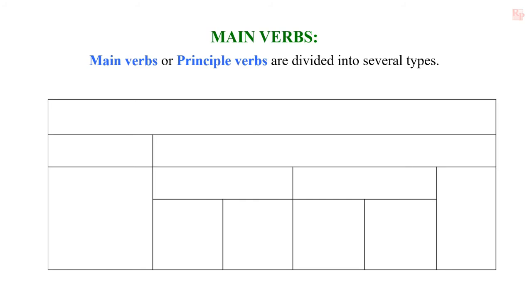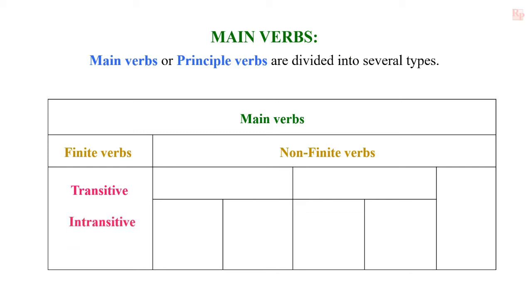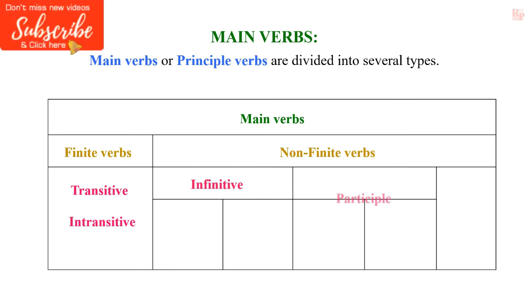Main verbs are also called principal verbs. These are divided into several types. These main verbs are divided into mainly two types. Those are finite verbs and non-finite verbs. Finite verbs are again divided into two types. Those are transitive verbs and intransitive verbs. The non-finite verbs are three types. Those are infinitive, participle, and gerund.